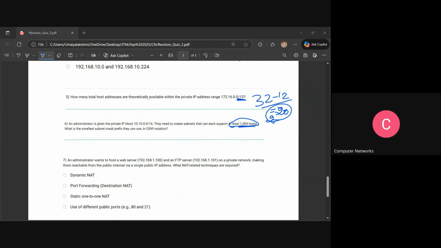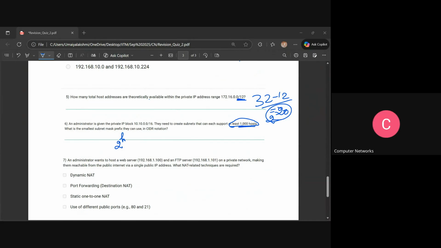So we have to take the number of host bits first. Total addresses should be 2 to the power of the host bits, right? Are you clear with this?